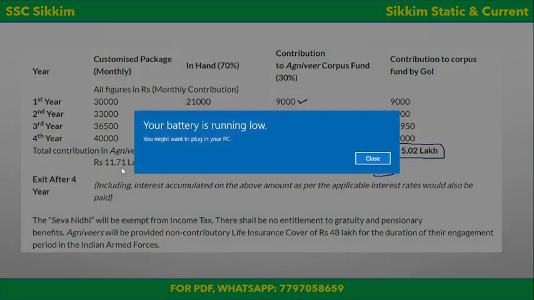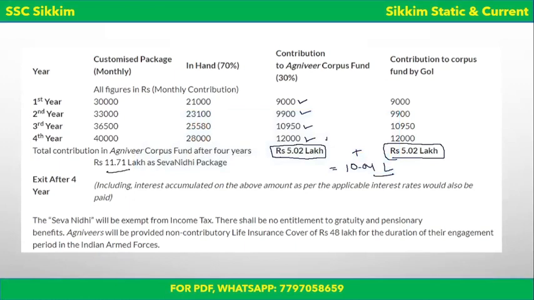But they are given 11.71 lakh, okay. So where is this extra money coming from? This is coming from the interest accrued on this money, on this 10.04 lakh. So this is it.